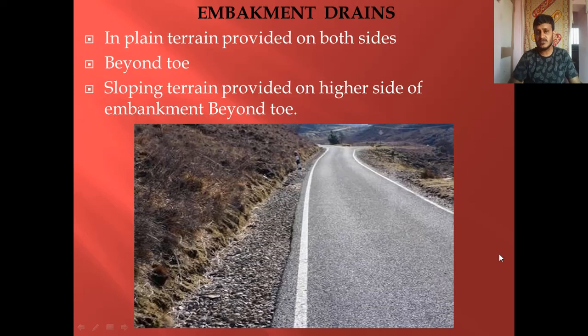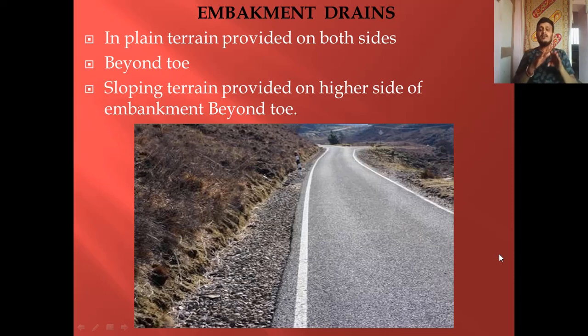Next we shall discuss the second type, that is drains in embankment. In plain terrain, they are provided on both sides, beyond the toe. We already know that terrain is of four types, divided depending on the average cross slope of the country: plain terrain, rolling terrain, mountainous terrain, and steep or hilly terrain.